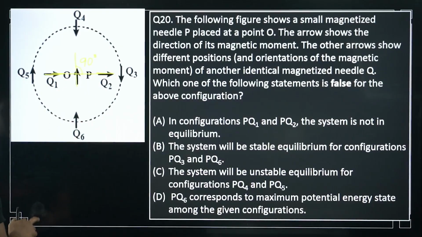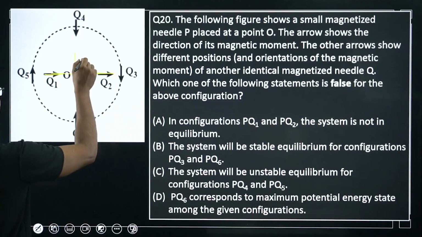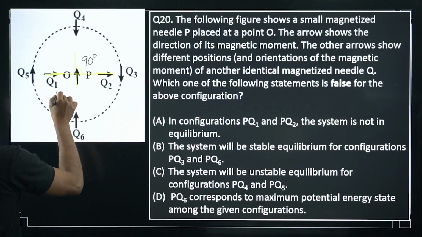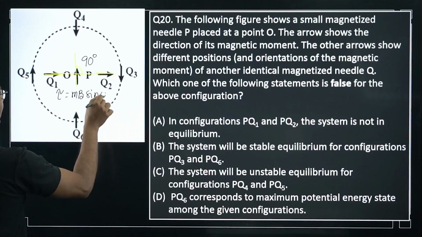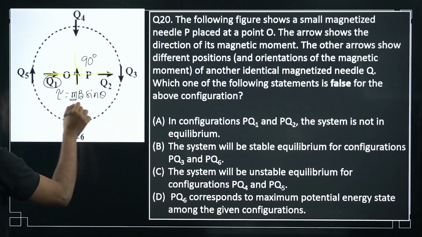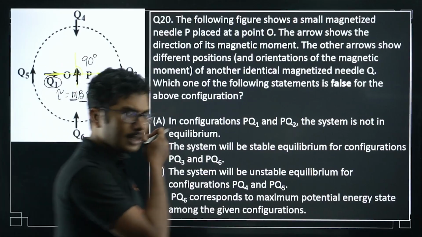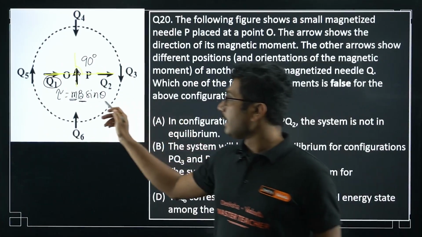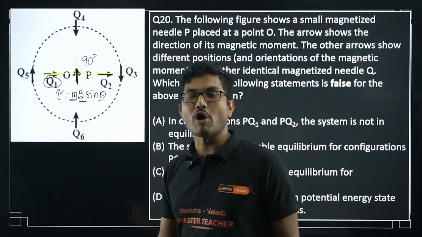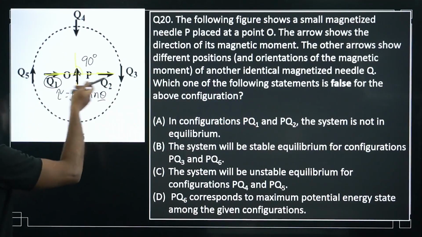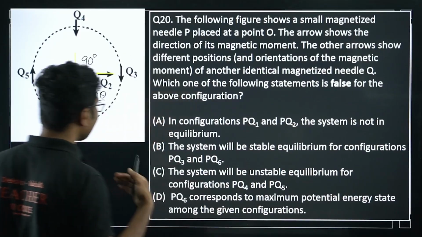We know that torque is MB sin theta, where M is for Q and the magnetic field B is due to the original dipole. Theta is 90 degrees, so sine theta is 1, which means torque acts in both cases. So definitely the system is not in equilibrium. This is the correct statement.